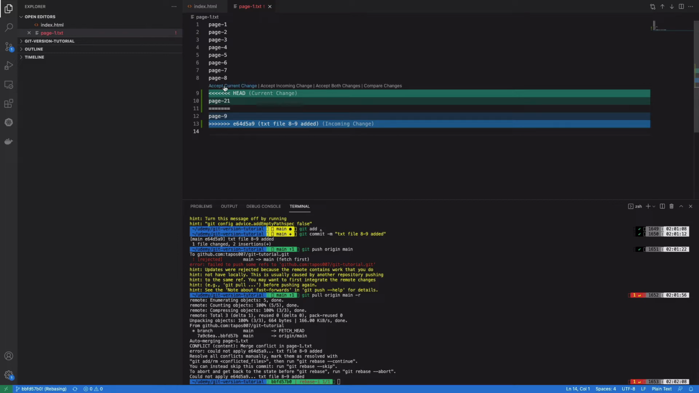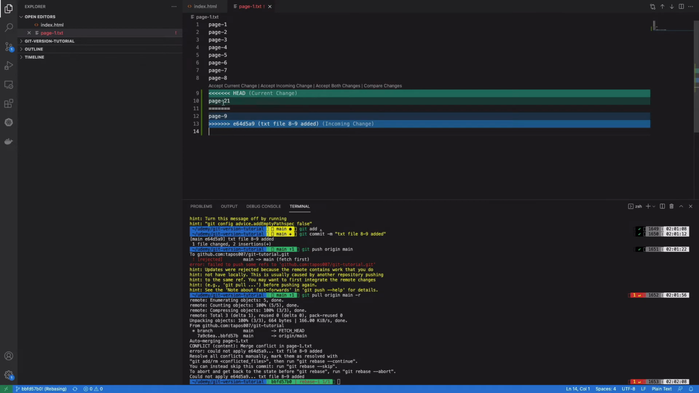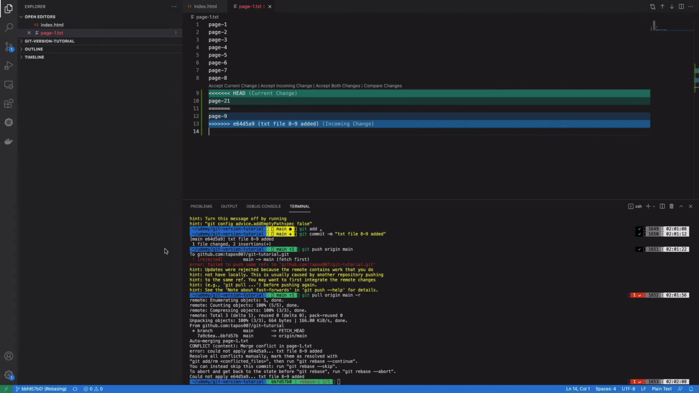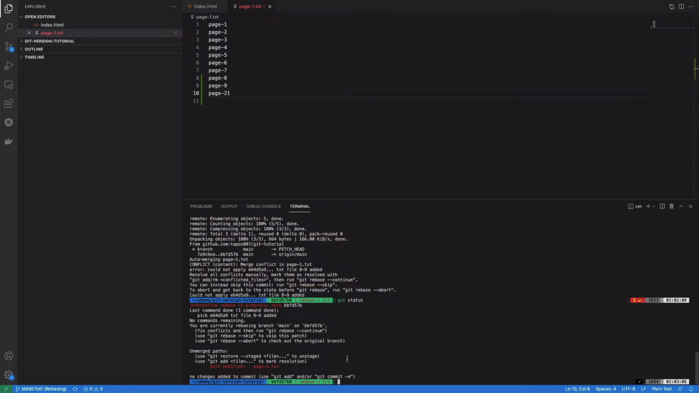Okay, so here is my line: accept current, accept incoming, accept current changes. I suppose I added this, or this, where the code present on the server is page 8 and 11, and I write page 9. So accept both changes. Okay, so after cutting this and pasting this, I changed it. If I run git status, you see a modified file is also present.